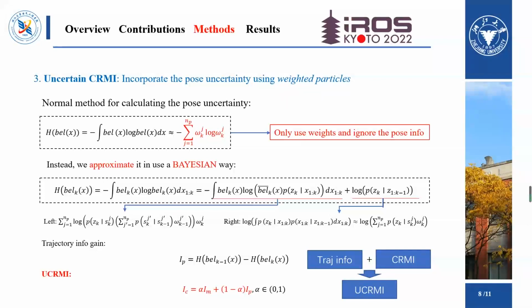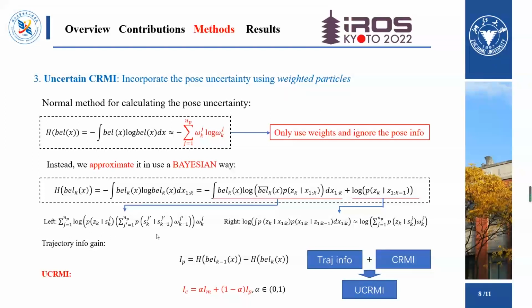Next, we can use the particles to do more things, such as to approximate the pose uncertainty. Traditional methods for calculating the pose uncertainty mainly only use weights and ignore the pose info, which is quite coarse. Instead, we do this in a more accurate Bayesian way. The information gain over path can be factorized into two terms.